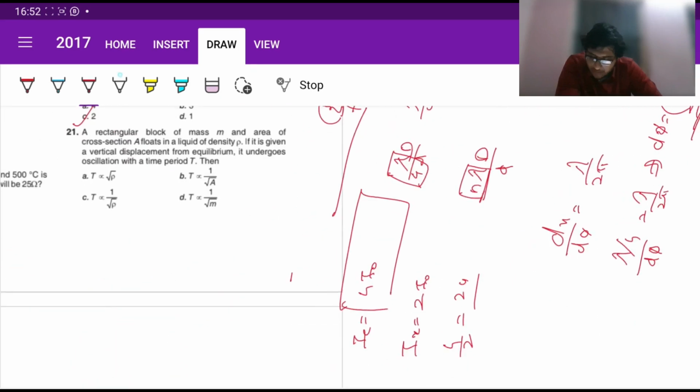Next, in question number 21, what we have is this.